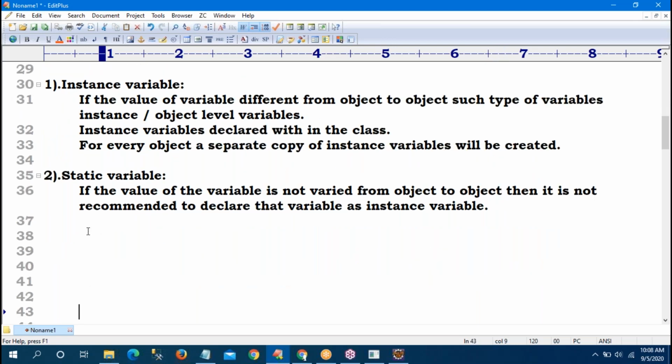We can declare those variables as static, at class level with the static modifier.